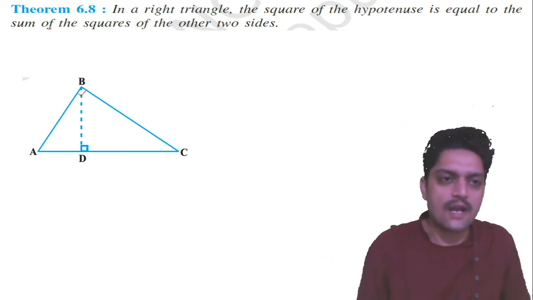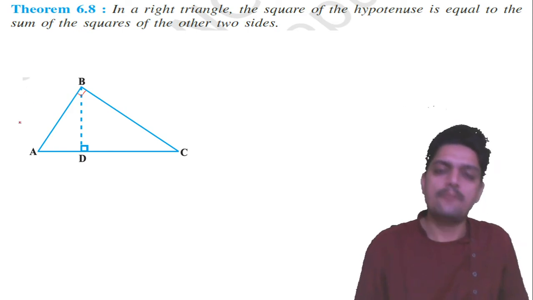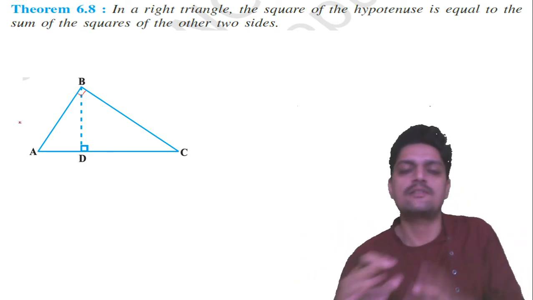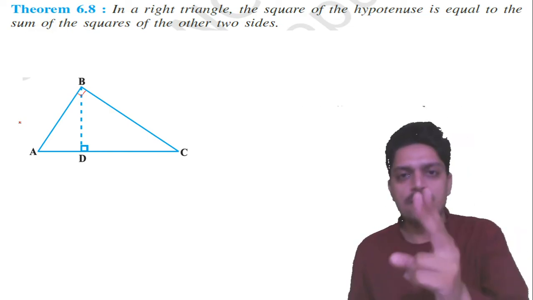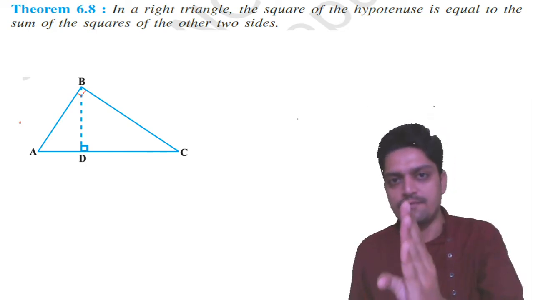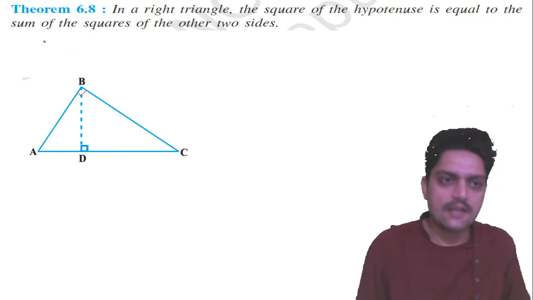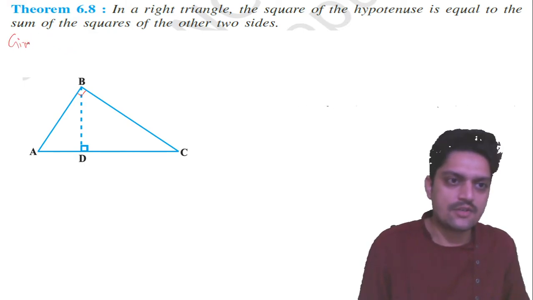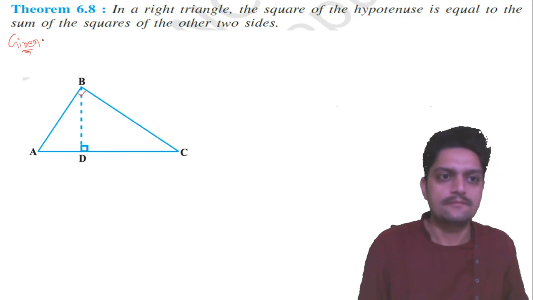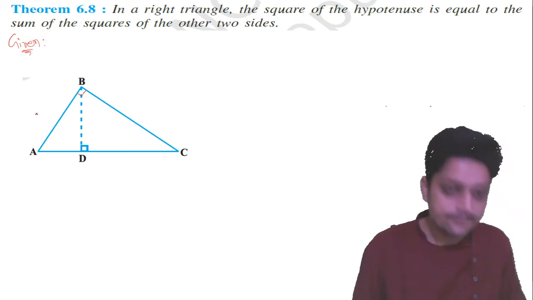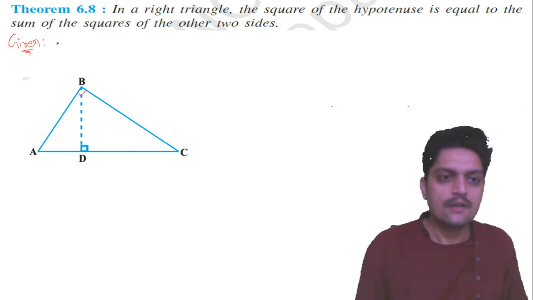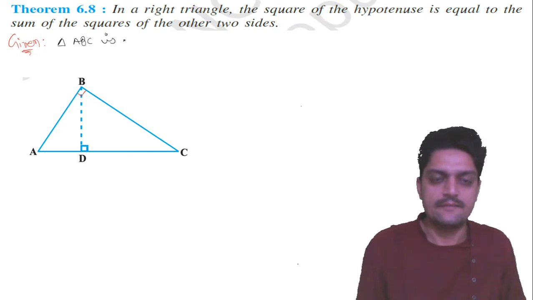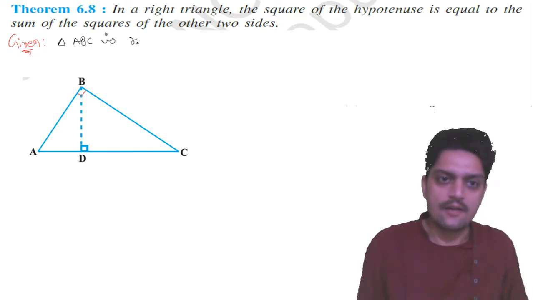So first what you have to write: given, to prove, and proof. Any theorem, if it is asked for 4 marks, the pattern will be: first of all the statement, then given, to prove, and then proof. So first I will write here given. What is given? Here you have to write: triangle ABC is a right angle triangle.